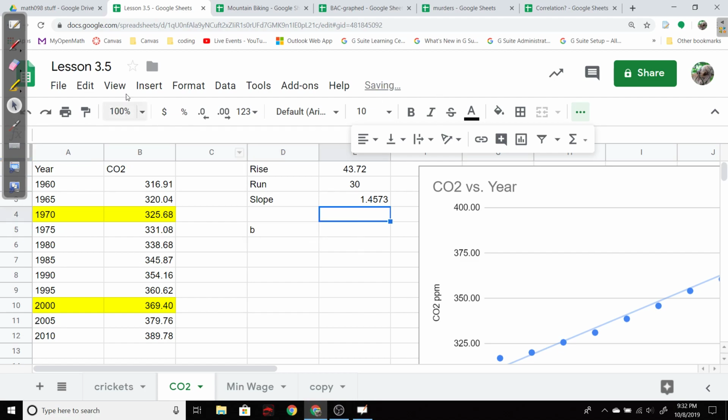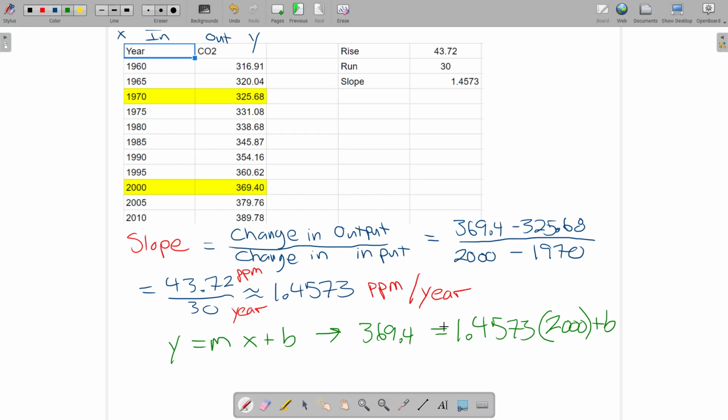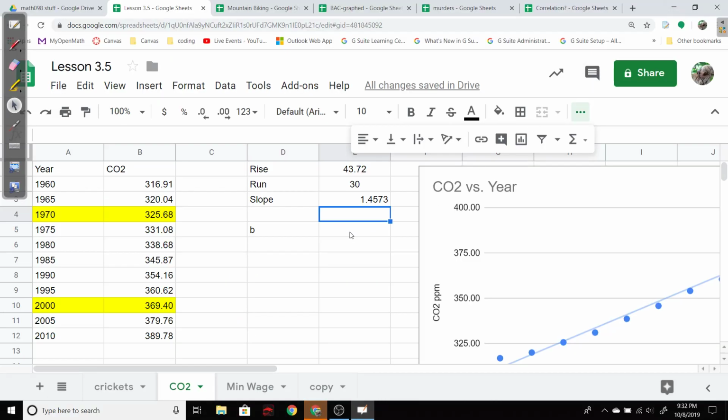And if you look back again at what I wrote here, I'm going to have to do that multiplication, then I'll subtract it over to the left. So summarizing that here, I want the y value here, subtracting the slope 1.4573 times the year. And in that case, I get a negative 2,545. Well, that's a crazy number for the B parts per million.